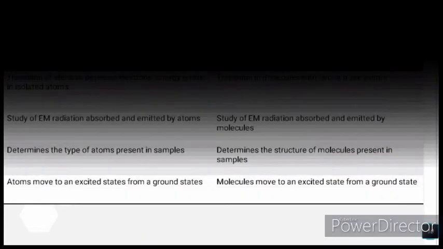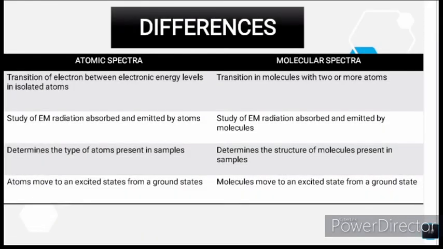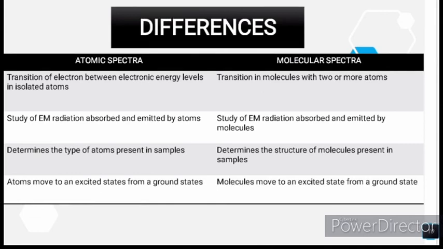For the next part, the difference between atomic spectra and molecular spectra. For atomic spectra, it is the transition of an electron between electronic energy levels in an isolated atom. But for molecular spectra, it is transition in a molecule with two or more atoms.